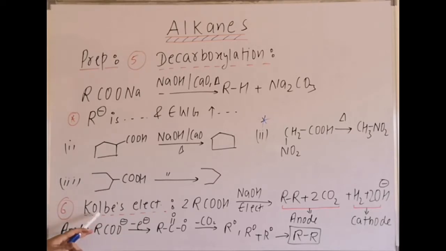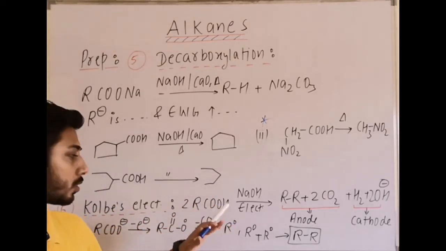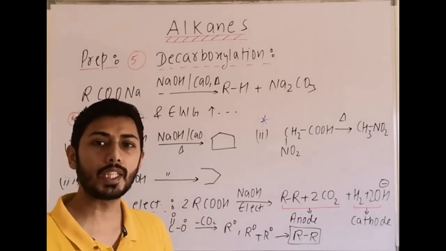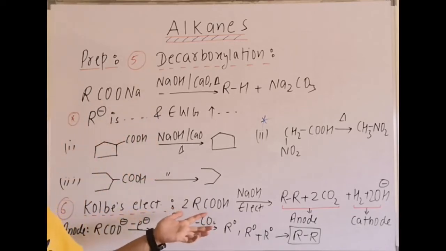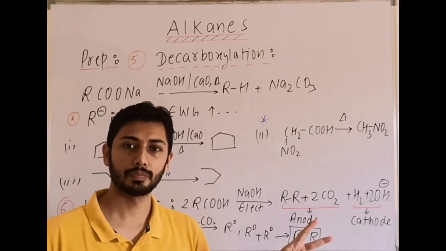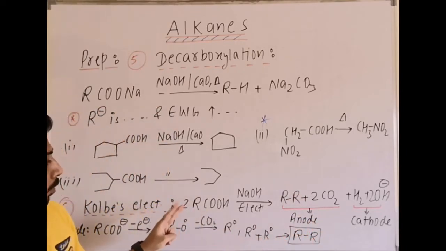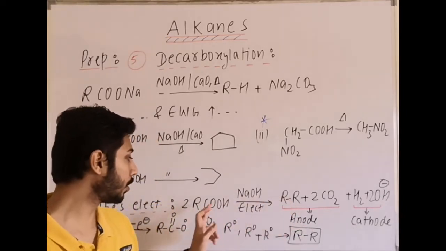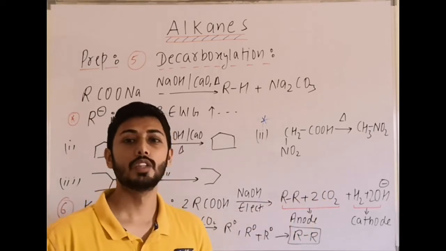Next important reaction is Kolbe electrolysis. This reaction can be used to prepare alkanes, alkenes, and alkynes. Here it is important for alkane preparation. We take a carboxylic acid, or we can take a salt of the carboxylic acid, electrolysis is done, current is passed, and finally we get R-R. That means here we are getting R-R, from which we originally take 2 moles, clear? And one more point: 2 carbons are lost. You can see R combining with R, but 2 carbons will go into CO2 formation.